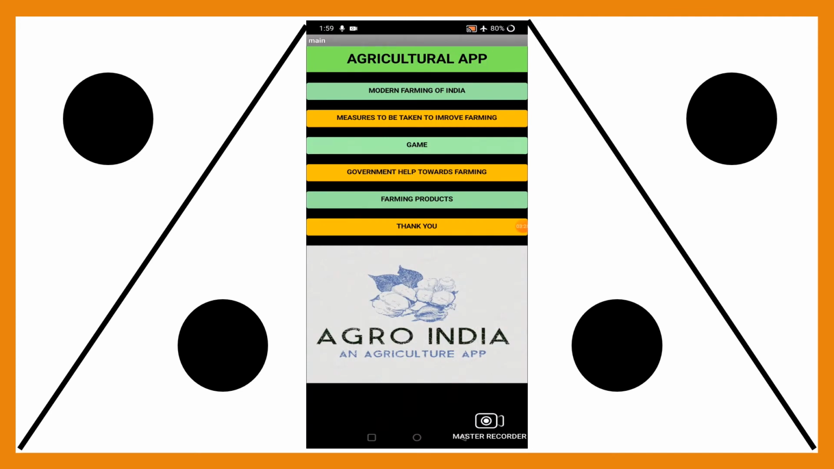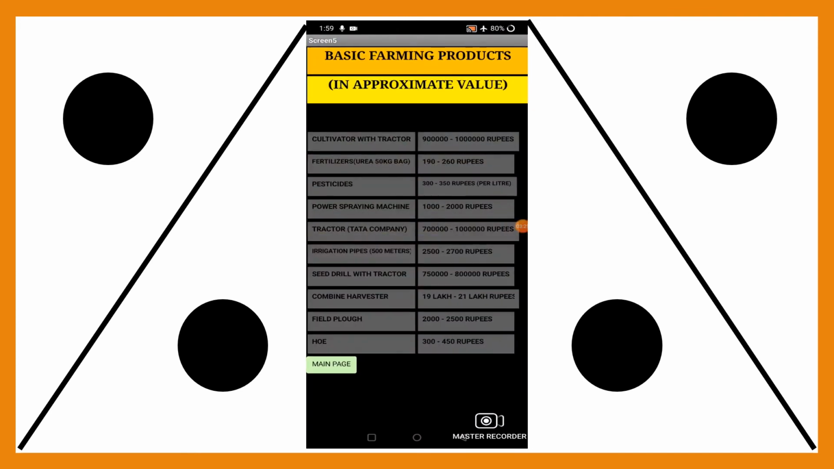So now, last but not least, I've made a list of different farming products and their average prices, which can help farmers get a particular idea of prices before they buy from markets. Here are the different products and their average prices.